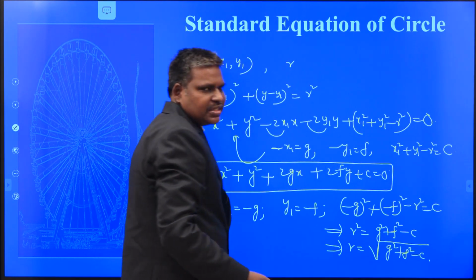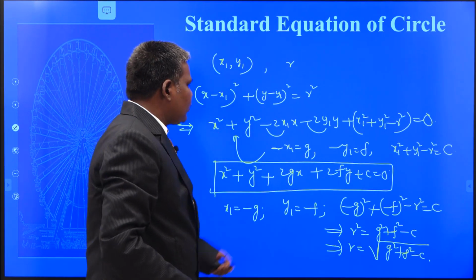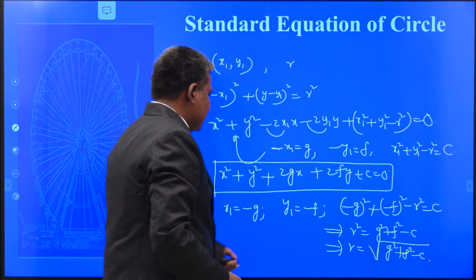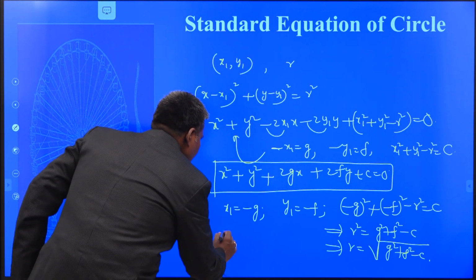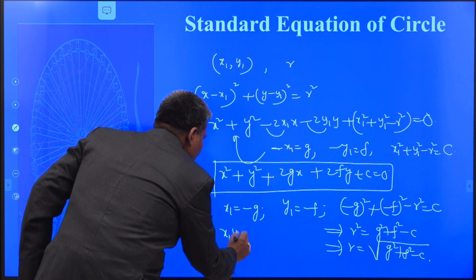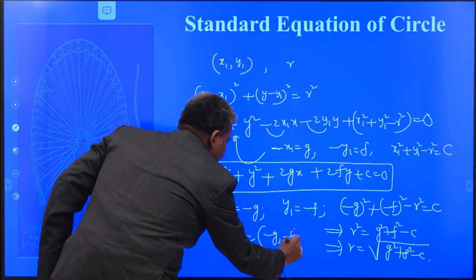Why am I not taking plus or minus? Your radius is always positive. Then only you get the real circle. I will explain. Next, r is equal to root of g square plus f square minus c. What is my center here? x1 comma y1. That is equal to minus g comma minus f.